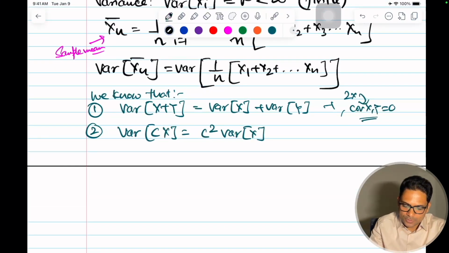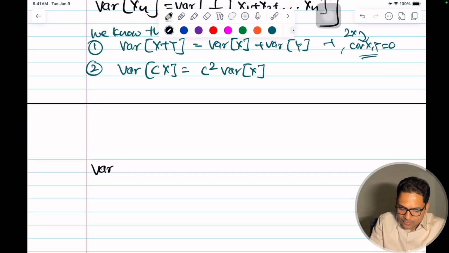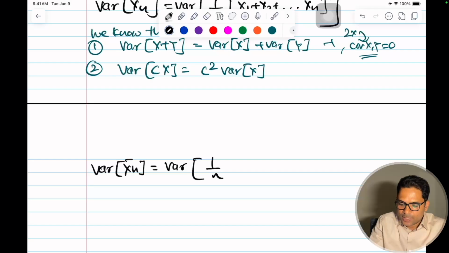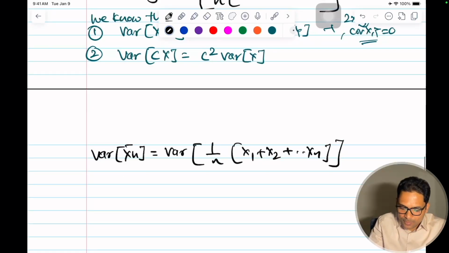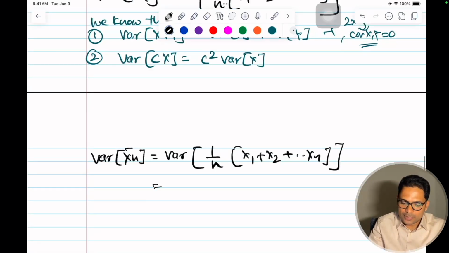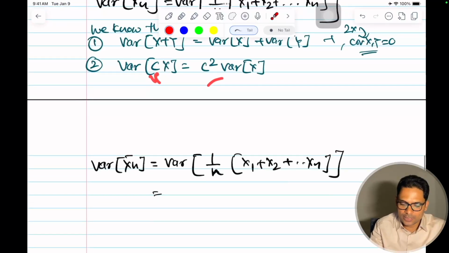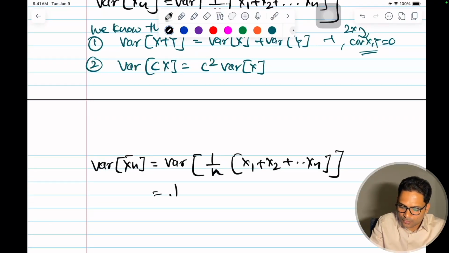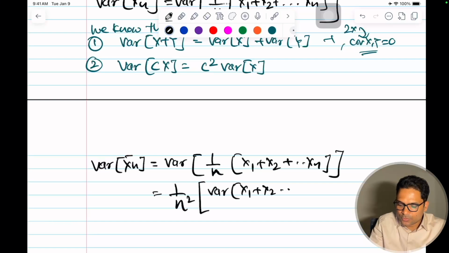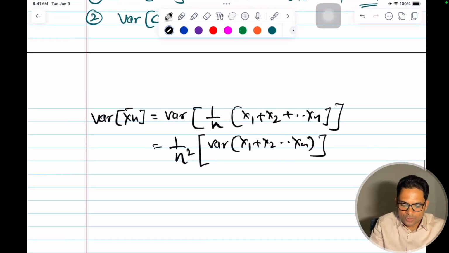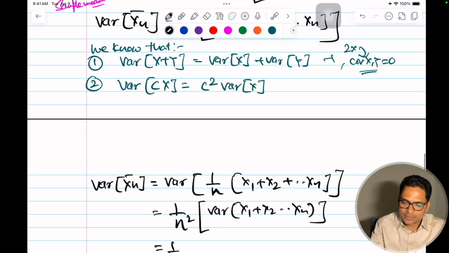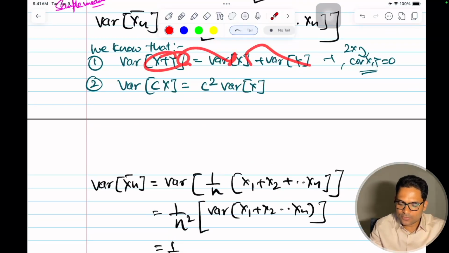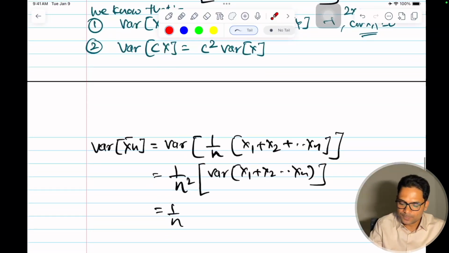Now this is equal to the variance of 1 by n times x1 plus x2 plus so on till xn. 1 by n is a constant, so it will come out as c square, so this will be equal to 1 by n square times the variance of x1 plus x2 plus so on till xn. And since the variance of x plus y is equal to the variance of x plus the variance of y, we can split this out separately.